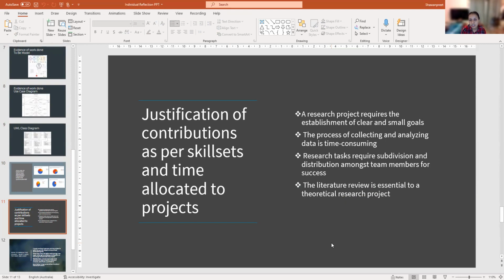The third point is the research task should be divided equally among each team member, so that we can fulfill the requirement and complete our task in the appropriate time period. The last is the literature review, that is very essential for the theoretical research report. As I have told, we have done the literature review every week. The literature review has helped us a lot throughout our project.